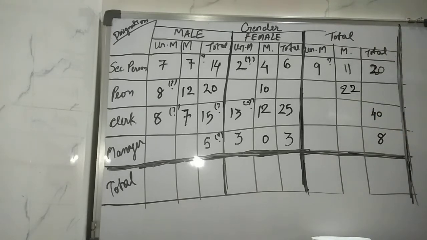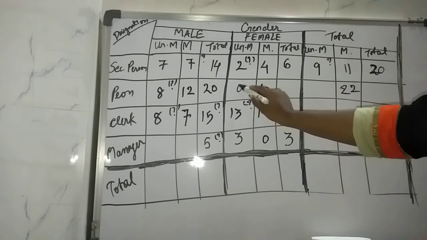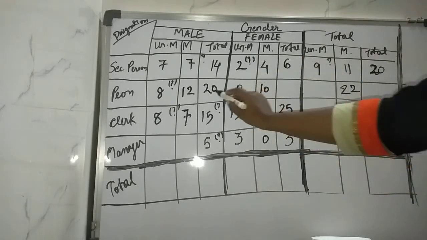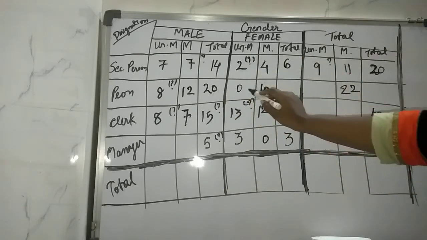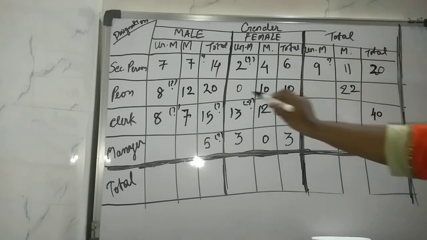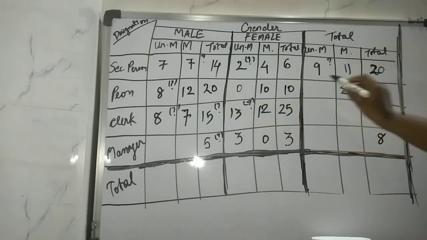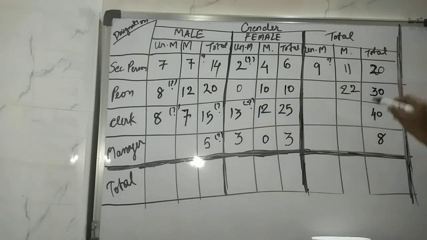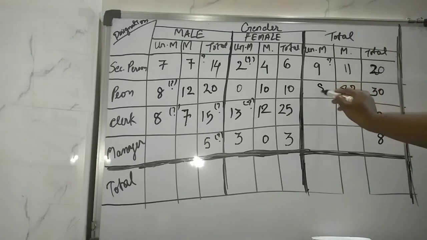Now we are not having the data of unmarried females of Pune. So we can write it over here as 0. So 0 plus 10 is 10. Then add 20 and 10. So we would get over here 30. So from 30, this is 22. So 30 minus 22 is 8.